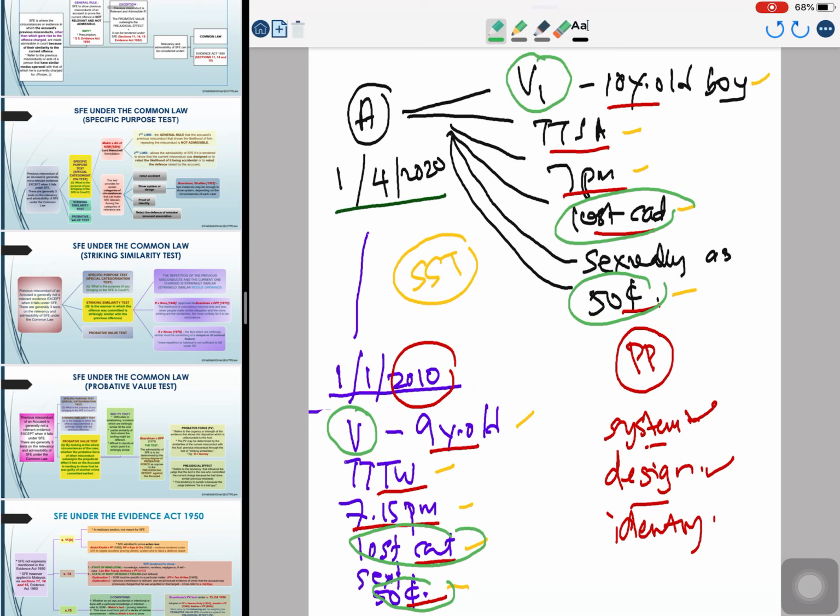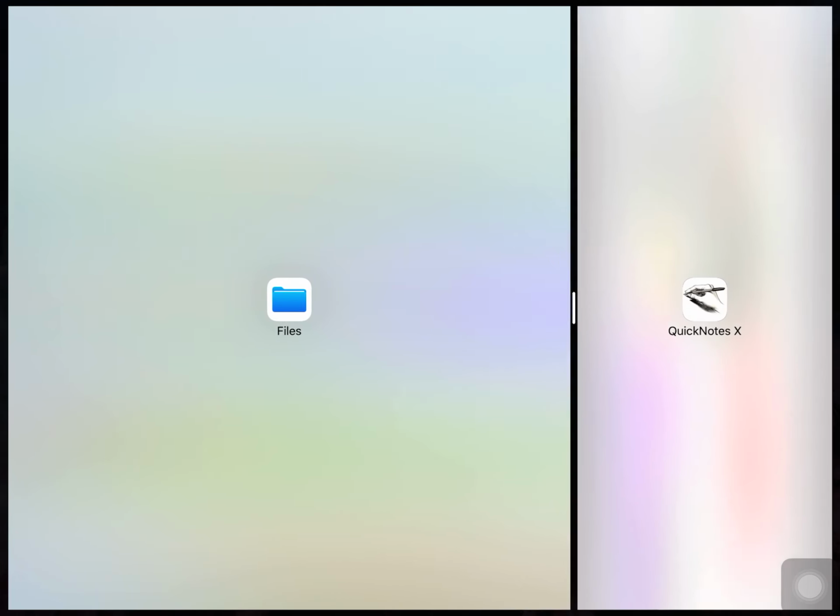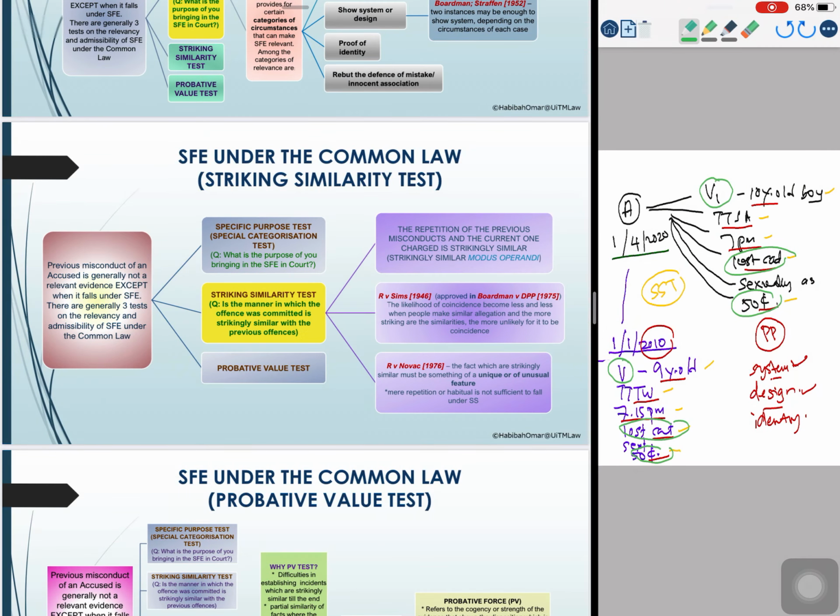So, if I'm a prosecutor, I can bring the evidence of assault that happened in 2010 against V here to prove that the accused person is now doing the offense against V1 here under the striking similarity test as established in the case of R v Sims. So basically, the incident of assault committed by A here can be considered under the special categorization test in Makin. It can also fit into the test of striking similarities as introduced in the case of R v Sims. Okay? So that will be the position of the second test under the common law, that is the striking similarity test.